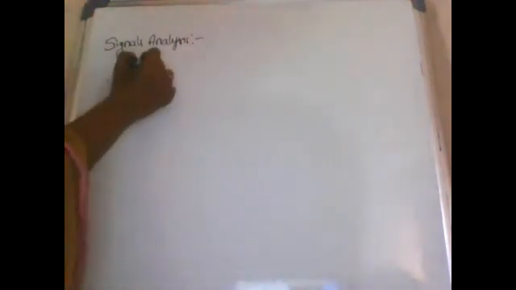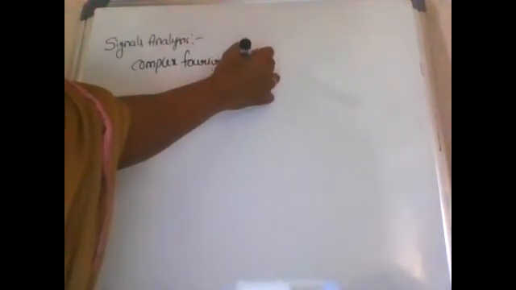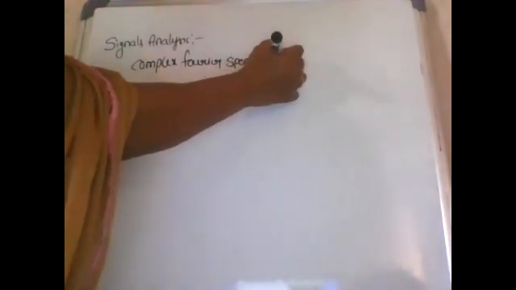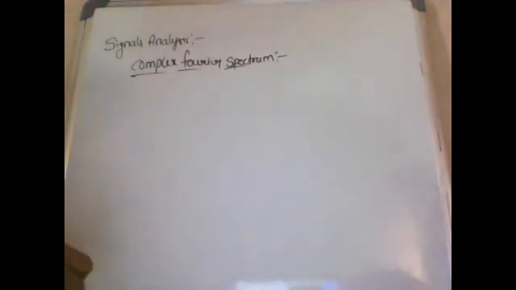In this, we have the complex Fourier spectrum. So what does spectrum mean? It is the graph between frequency and the coefficients of that signal.